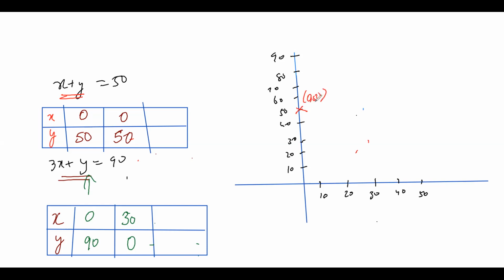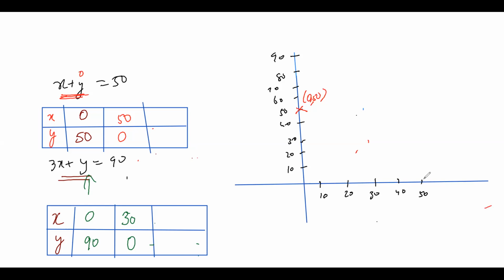Done. Next thing is what? If I put y as 0, I'll get x as 50. So in this equation, if I'm putting y as 0, what will be the x value? 50.